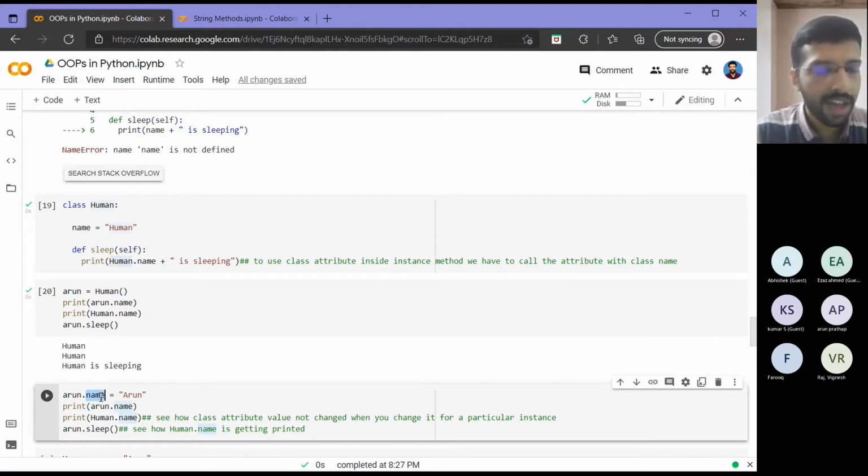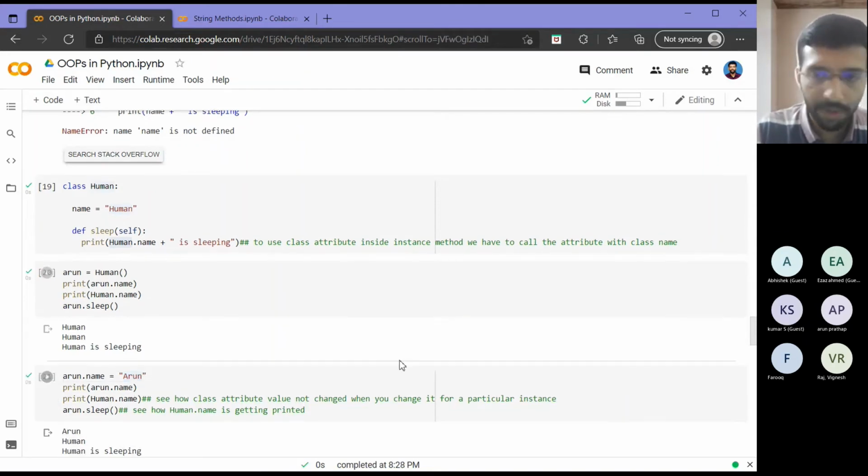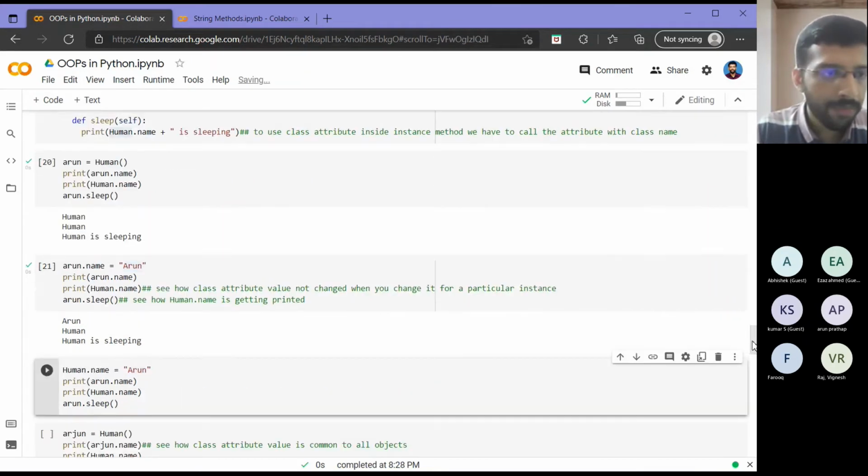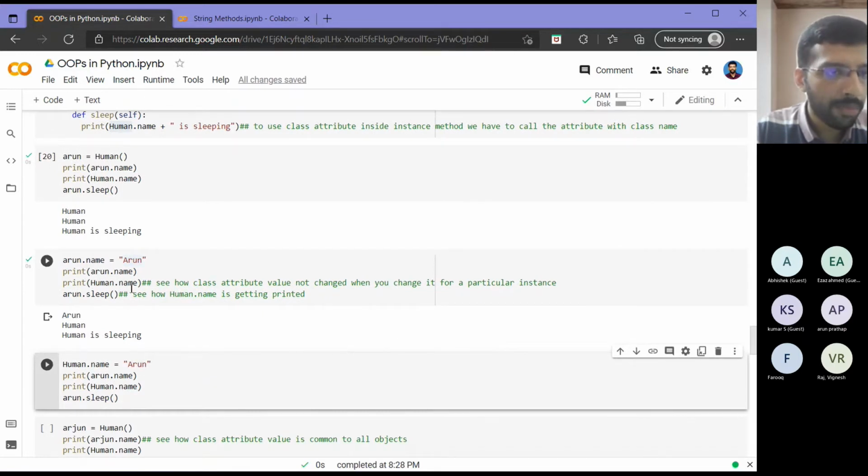You can tell that I am replacing that human name with the name that I want, which is Arun. And then I will just run the same thing once again, the previous block that we ran. So as you can see here, Arun.name, I got Arun. Human.name, I didn't change anything, so I got human. And when I run Arun.sleep, I got human is sleeping.